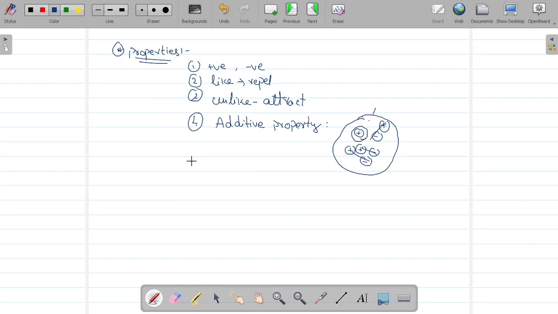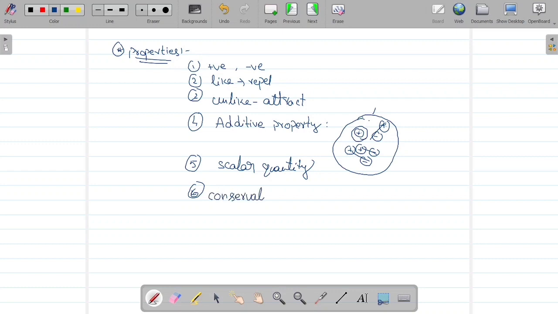Next, it is a scalar quantity. Charge is a scalar quantity. Okay. Next, it is conservation of charge.